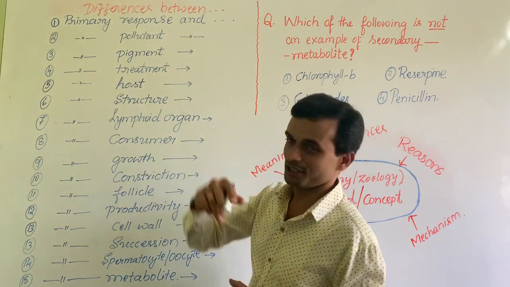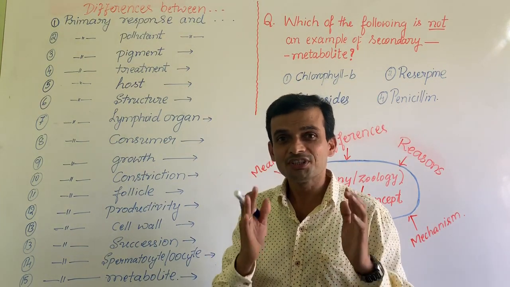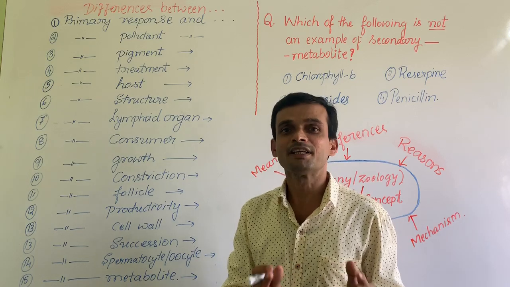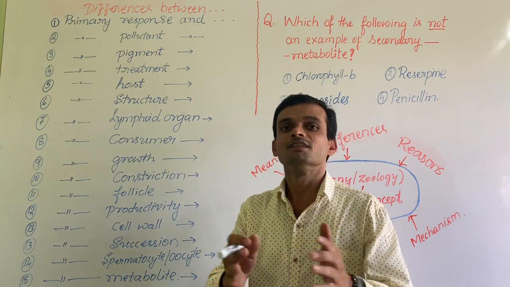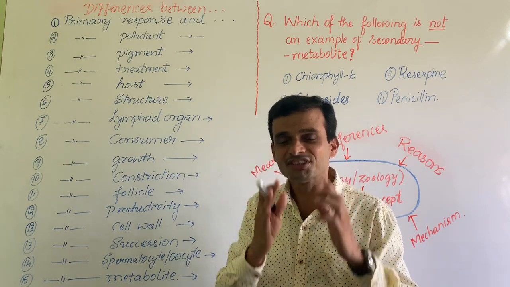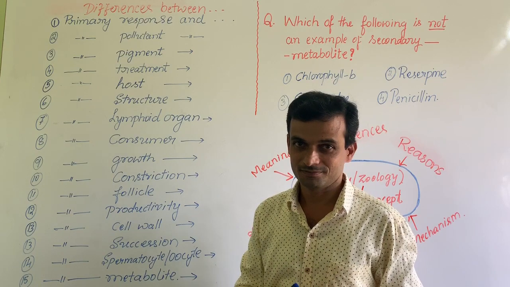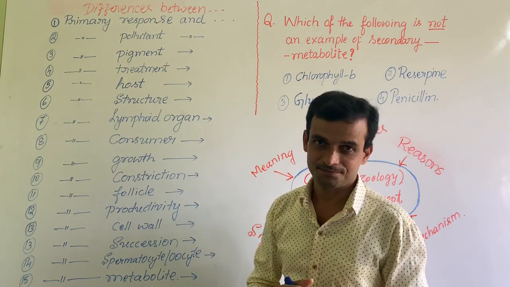What is primary pollutant? What is secondary pollutant? Pollutants that originate from industries and vehicles are all primary pollutants. Pollutants that develop due to reactions in the atmosphere, it could be ozone or PAN, are secondary pollutants. So that is very clear.